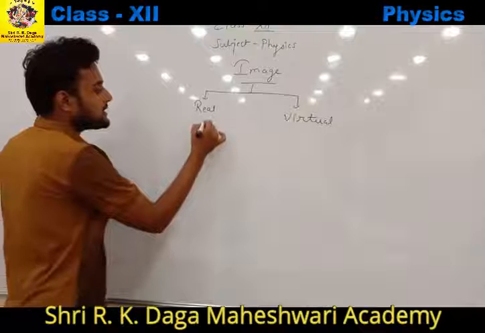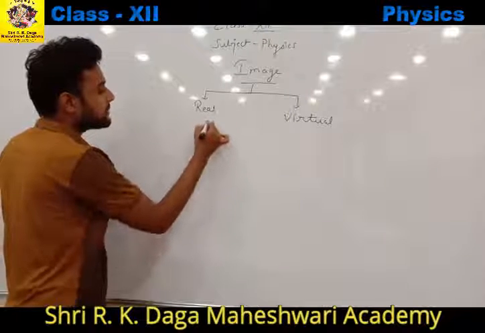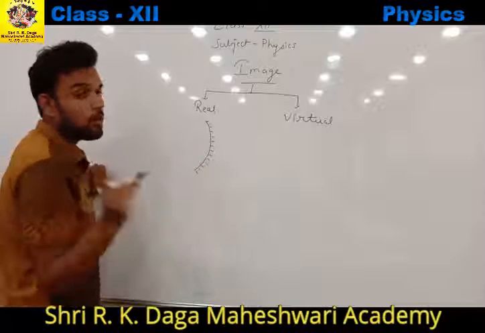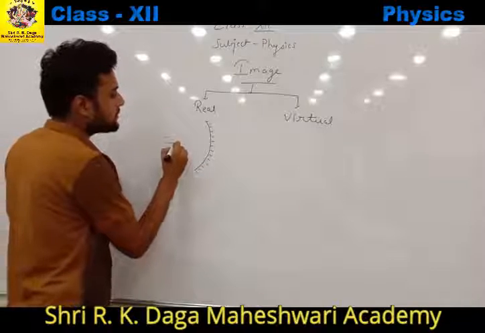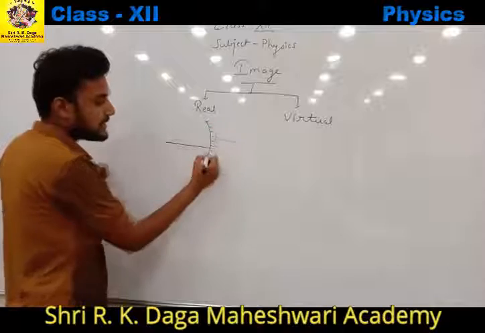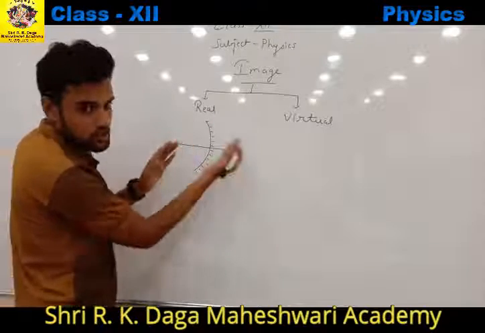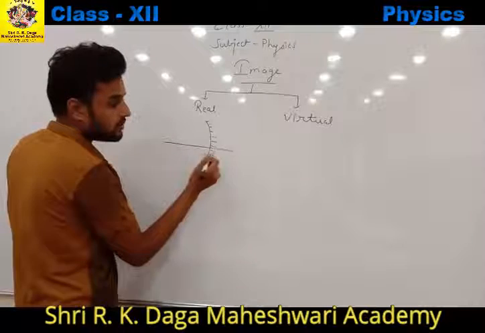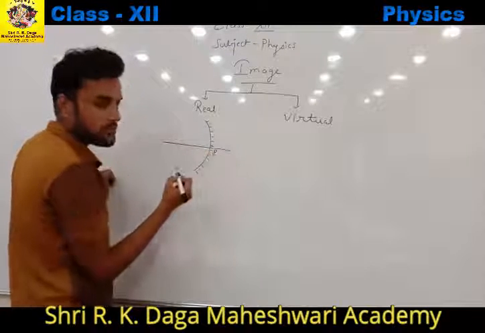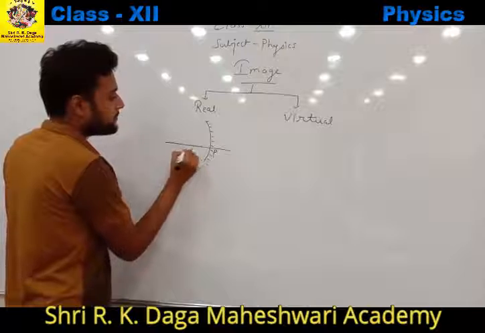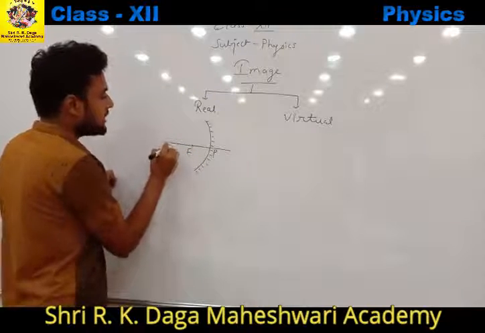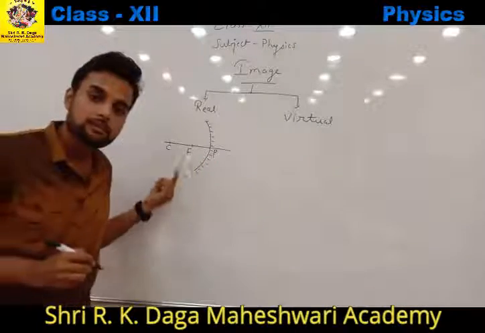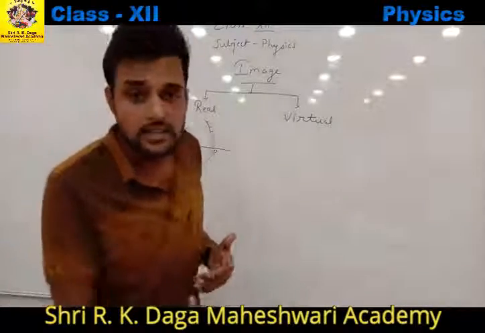Let us understand this with the help of a diagram. This ray diagram you have already studied in class 10th. Let this be any concave mirror, as it is polished from outside and its reflecting surface is this side. Let P be the pole of the mirror, F be its focus and C be its center of curvature. ये सब चीजें क्या होती हैं, that we are going to discuss in our next lectures.